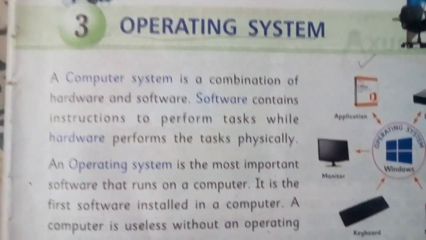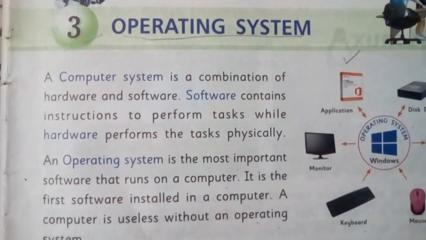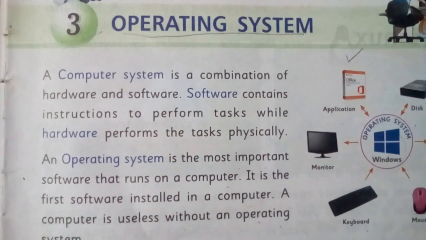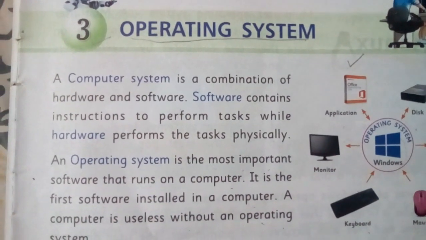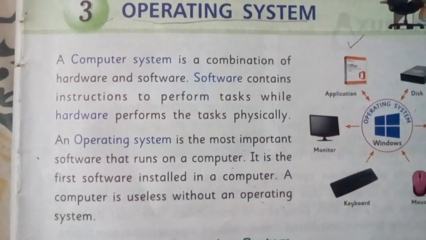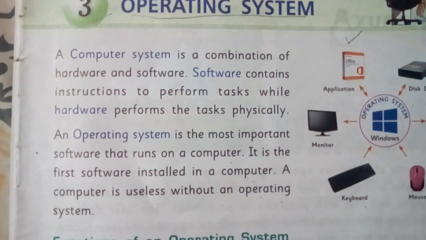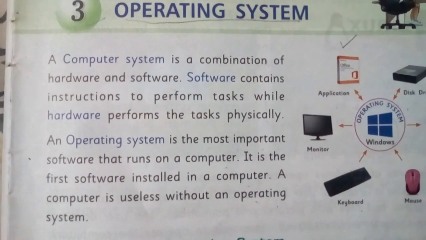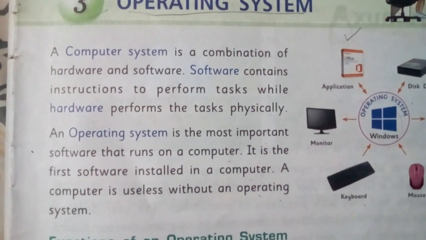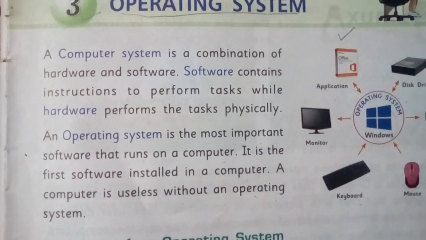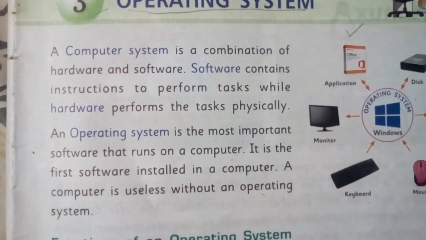Good morning, class. Today we'll start with another chapter known as operating system. An operating system is a combination of hardware and software. Software contains instruction to perform task while hardware performs the task physically.